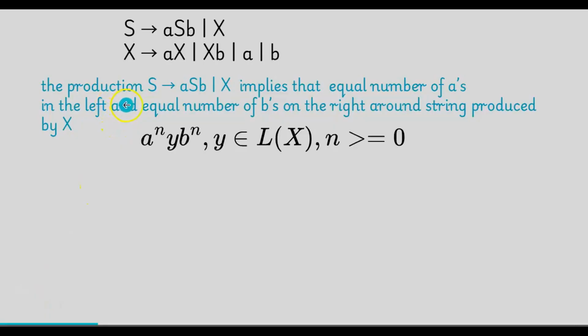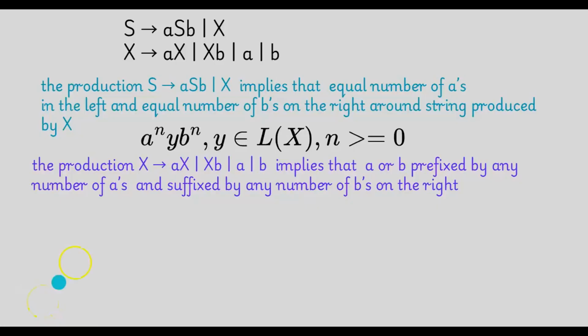The first production rule, S, that means it is replaced by ASB or X, implies an equal number of A's on the left and an equal number of B's on the right around the string produced by X, because S can be replaced by ASB or X. So certainly A followed by S, then followed by B. This S can be replaced only by X. So equal number of A's, A to the power of n, y, then B to the power of n, where y belongs to the language generated by X, and n is greater than or equal to 0.